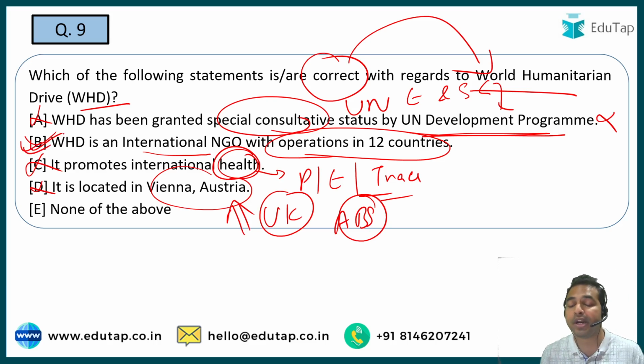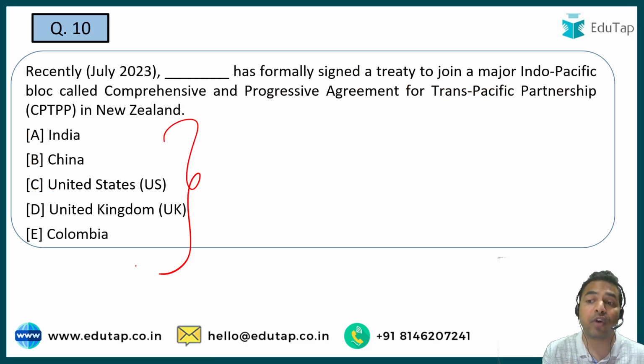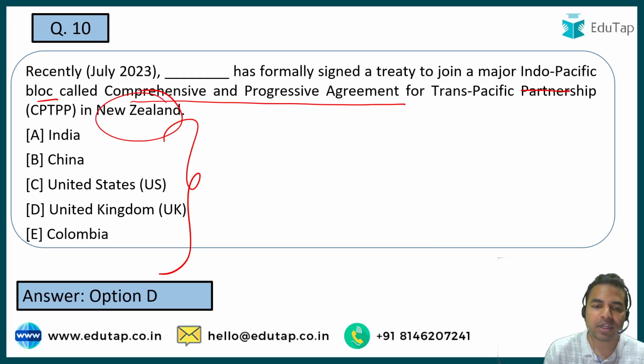So we've already discussed the question in detail, guys. Let's move on to the next question. Here you have to tell me the name of the country that just formally signed a treaty under which it will be joining a major Indo-Pacific bloc, the Comprehensive and Progressive Agreement for the Trans-Pacific Partnership, which was basically signed in New Zealand. What is the name of that country which has signed this pact? It is the United Kingdom.